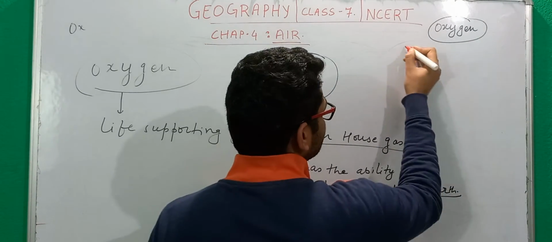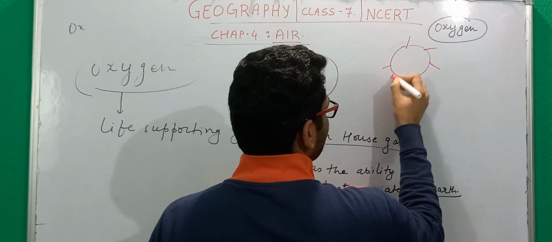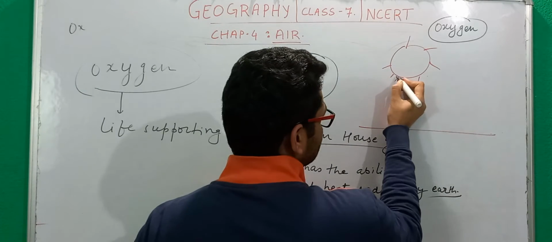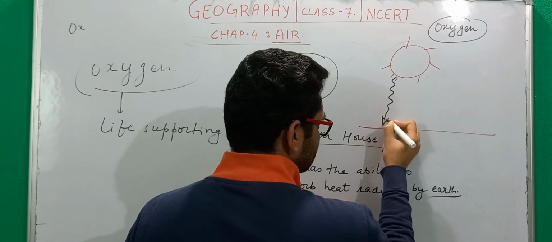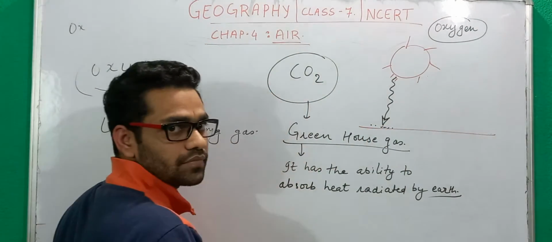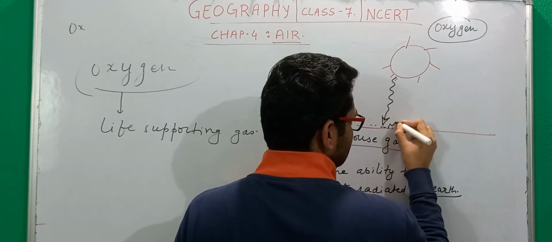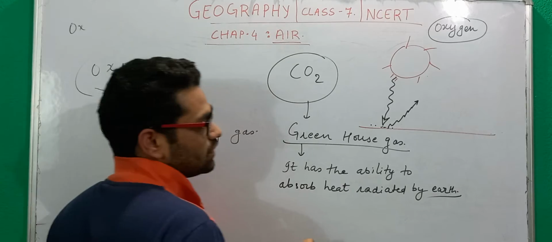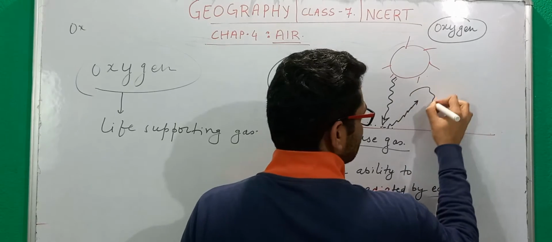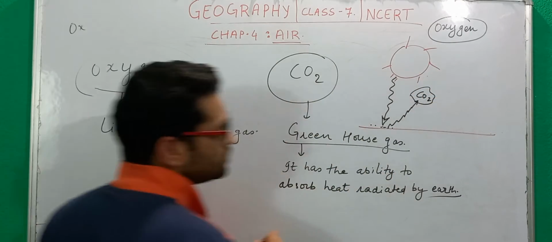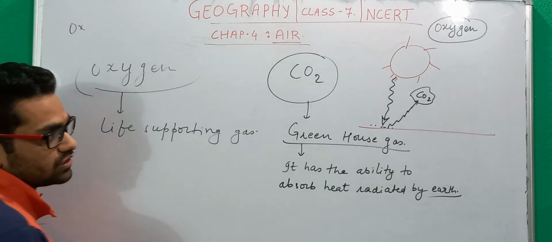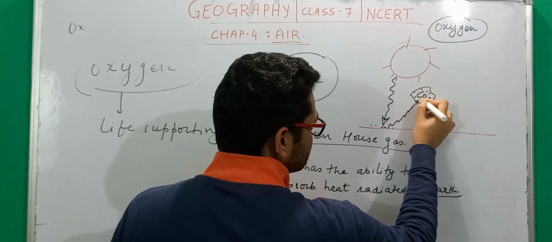Let's understand through a diagram. Suppose this is the sun and this is the surface of the earth. When the sun's rays hit the surface, there is some amount of heating that takes place, and after that this radiation returns back to the atmosphere. If it comes across a gas called CO2, CO2 has the ability to absorb the amount of heat this ray contains, and so the heat will be absorbed in this gas molecule.